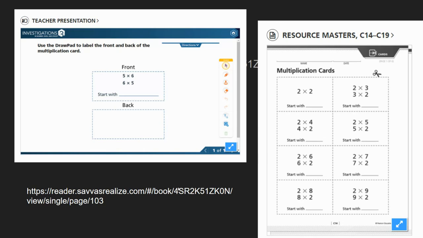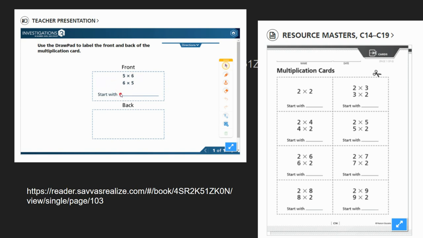Now in Savas, we're in the math lesson. We have a link to the draw pad here where we're going to be making some multiplication cards. And your teachers may have you do this in class. If you're making cards, it looks like this over here. If you're doing them digitally, it might be this one over here. So 5 times 6 and 6 times 5, remember those are our turnaround facts.